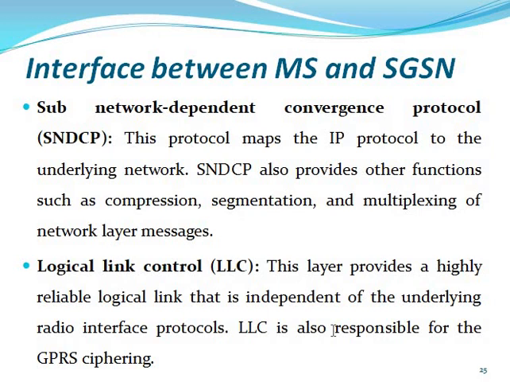We can discuss the OSI model and the logical link, but here we keep it short. It provides a highly reliable link over the underlying radio interface and protocol. So this is the interface between MS and SGSN. The logical link provides the interface structure for MS and SGSN.